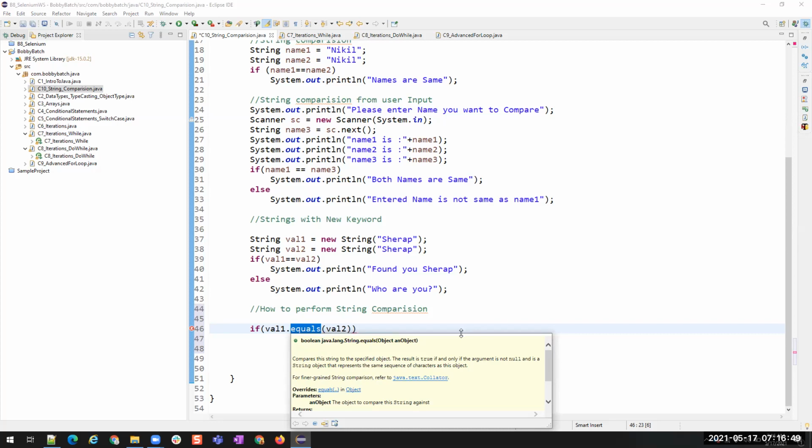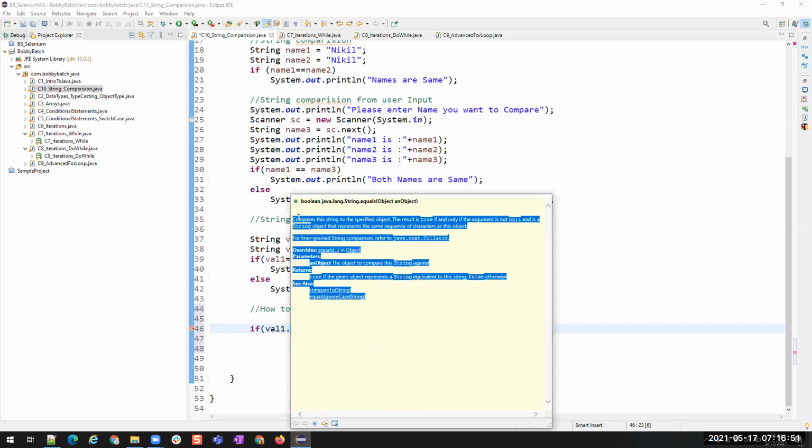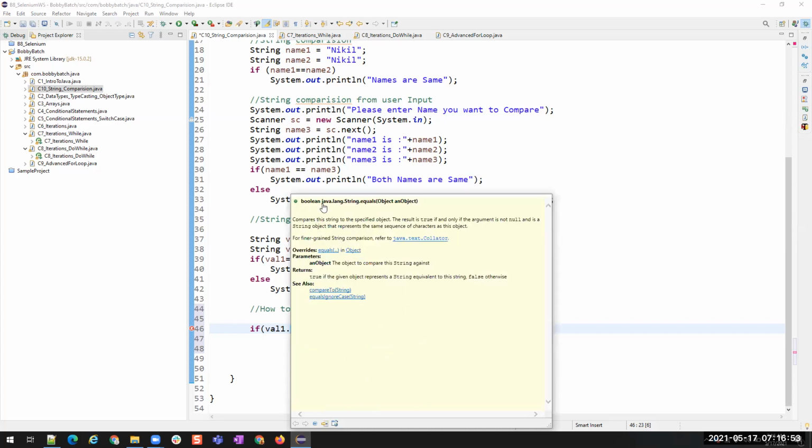If you want more information, you will see it here in the documentation. See, this is the class name. java.lang is a package and String is a class. And then in this java.lang.String, you have an equals method. This equals method takes a single object as input, and it is going to return a boolean value.